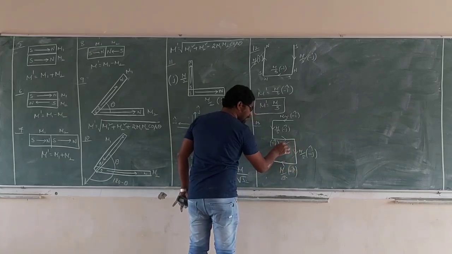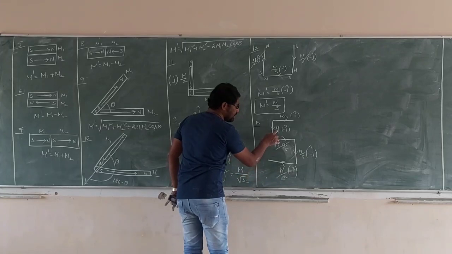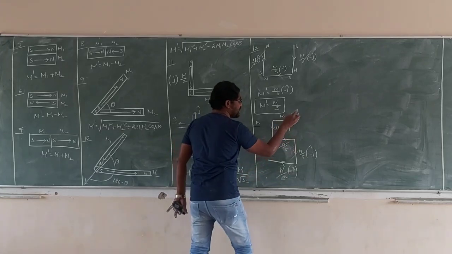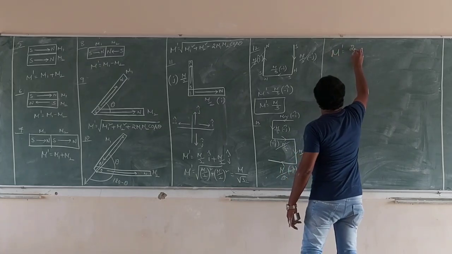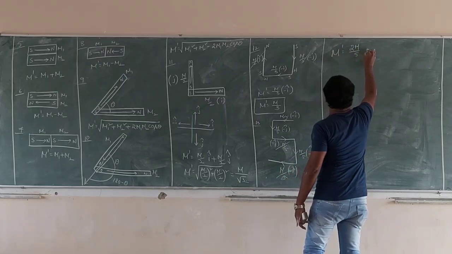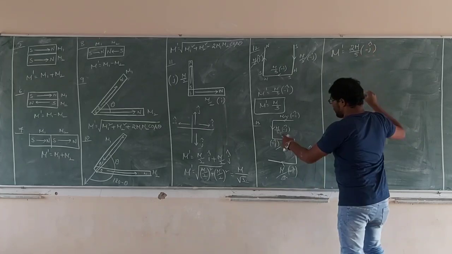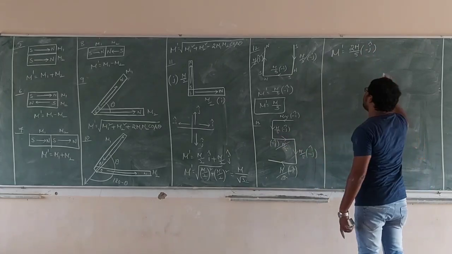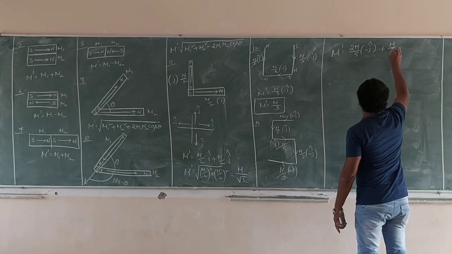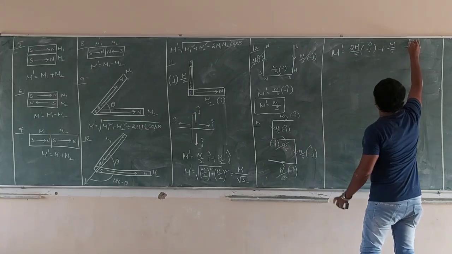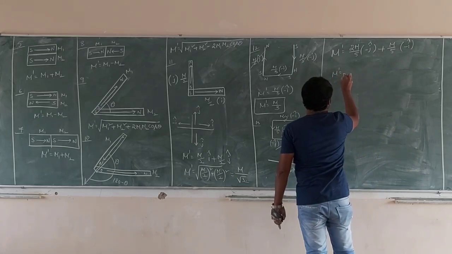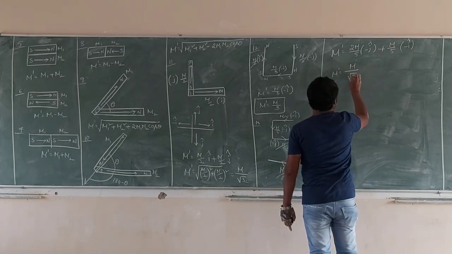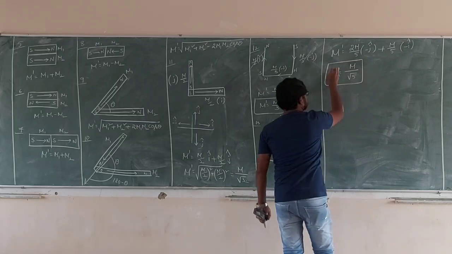Which ones are cancelled? Plus side and minus side are cancelled. These two are j's and one is i. And what are we getting? M dash is equal to 2m by 5 of minus j, plus m by 5. Only the minus sign we are getting. What are we getting finally? So m dash is equal to m by root 5. Over.